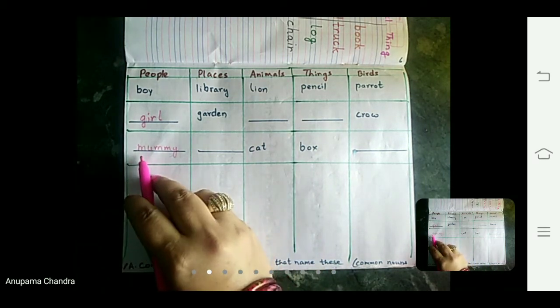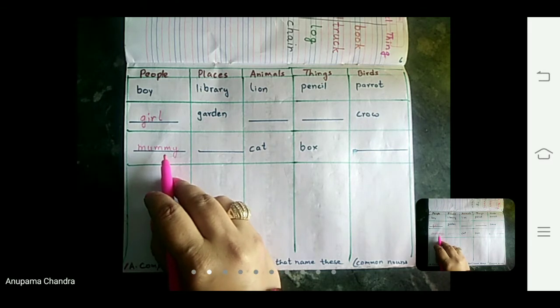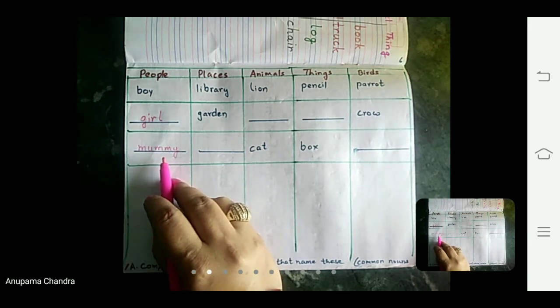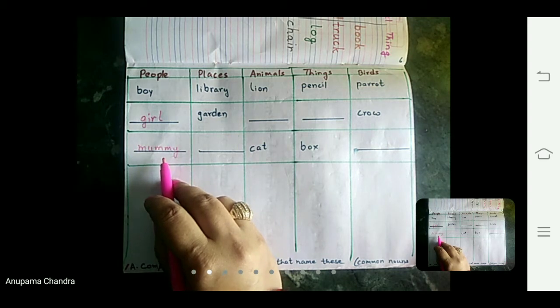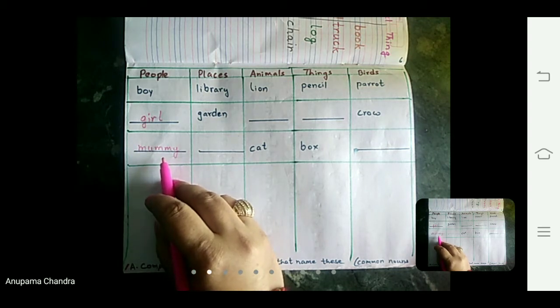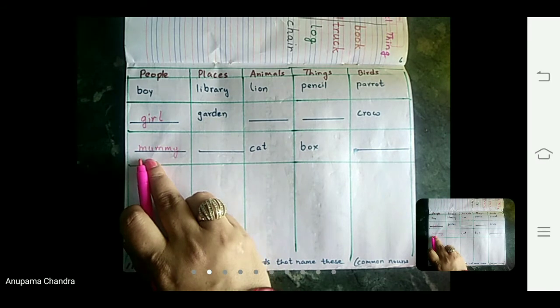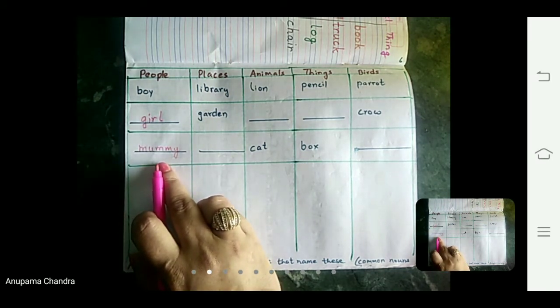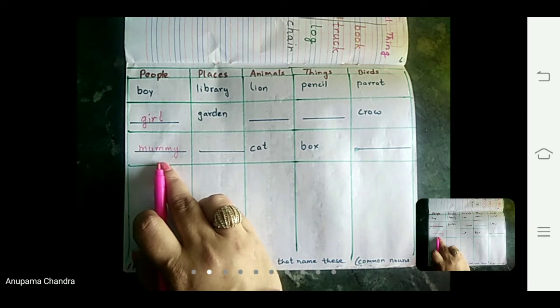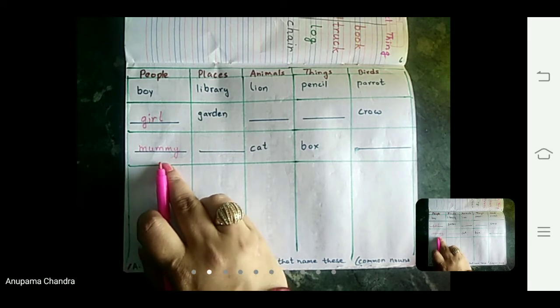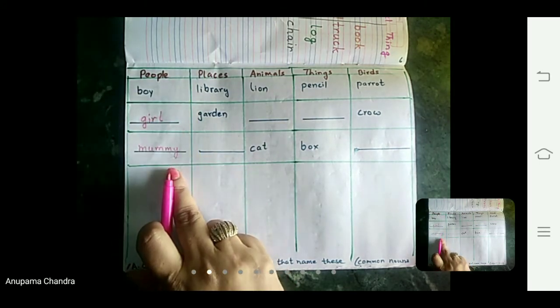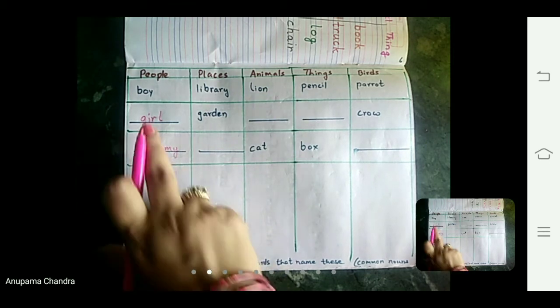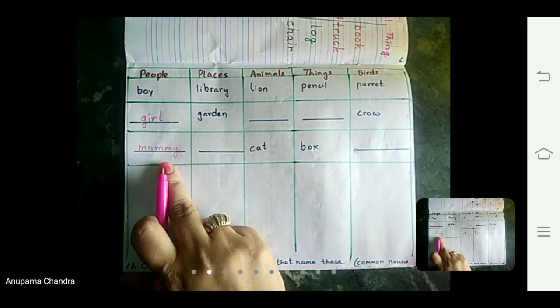I have written here mummy, the favorite word we all like. Since morning till evening we keep on saying, mummy I want that, mummy I want that. So girl, mummy, papa, grandfather, grandmother, friend, and so many people are there in common which we can write here. So 2 blanks were there. I have written here girl and mummy.